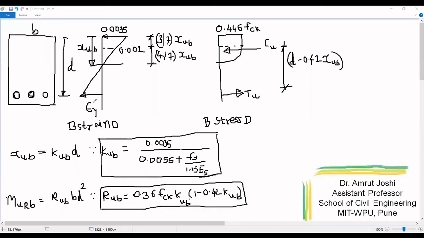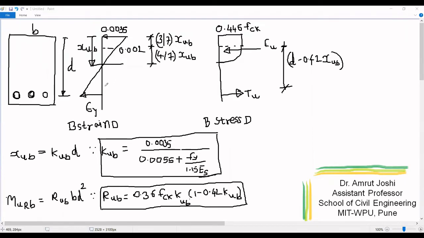Hello viewers, we were discussing analysis of a balanced section. Let us have a quick recall. For a balanced section, the steel on the tension side reaches its yield strain simultaneously when the extreme compression fibers on the compression side reach their ultimate compressive strain 0.0035.